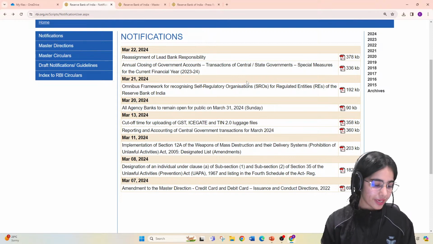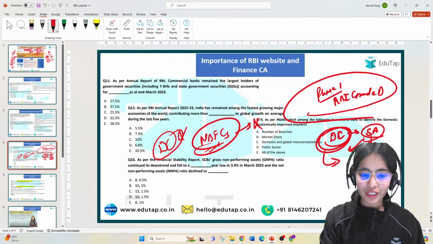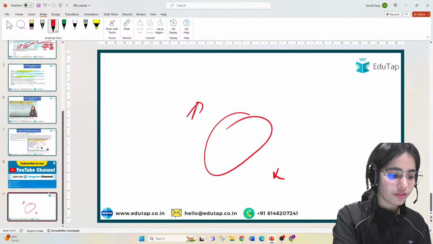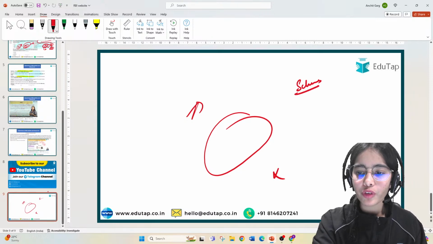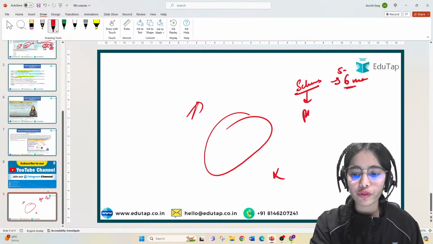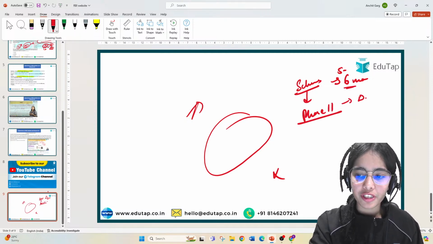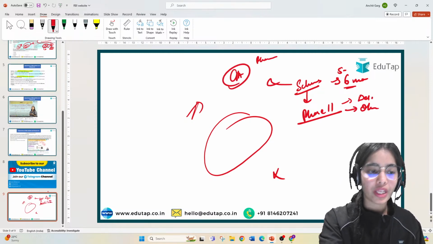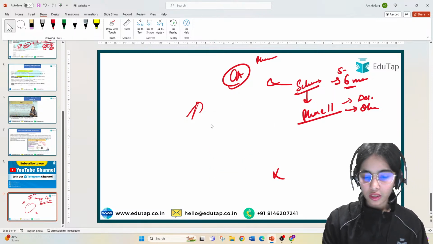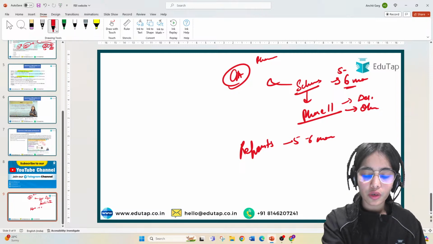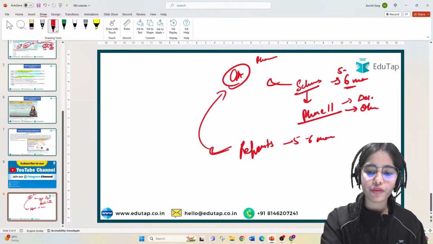Okay, for RBI Grade B, how many months of the GA is sufficient? Now for general awareness, Gurkirat sir is the better person. But from my perspective, the schemes you have to do for at least 5 to 6 months, because this is important from the phase 2 perspective also, from the descriptive perspective and the objective perspective. The schemes also come in the GA part of phase 1. Now coming to the reports, again I will suggest that you do 5 to 6 months, because they are important from the phase 1 perspective and the phase 2 perspective.